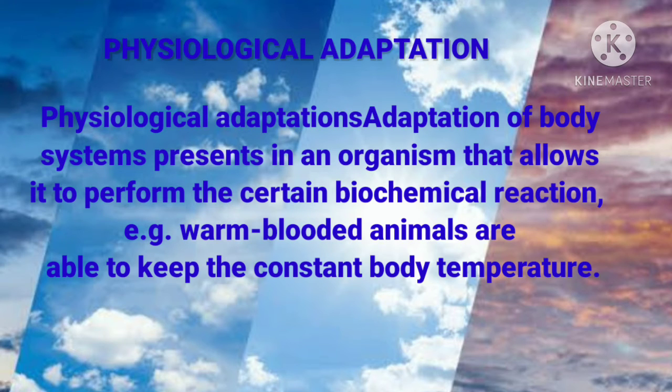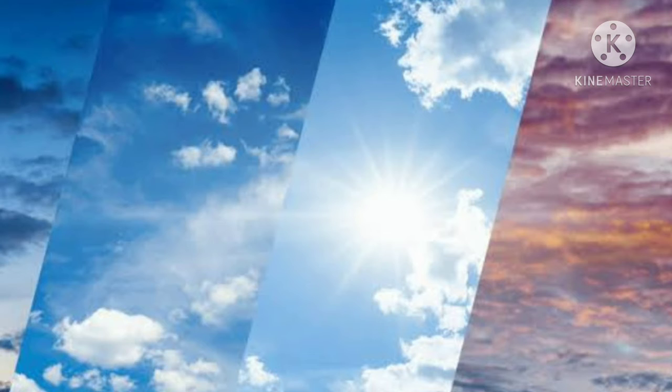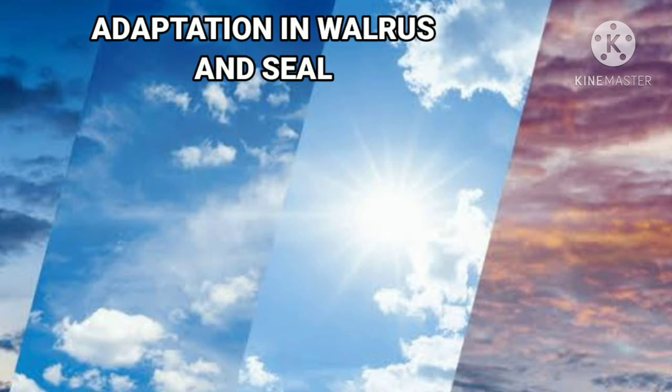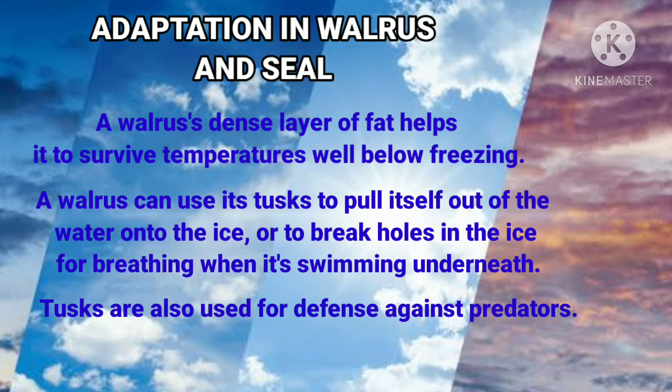Now let us see some other organisms, those living in the polar region. What are their adaptive features? For example, the walrus. The walrus has a dense layer of fat that helps it survive temperatures well below freezing. In very cold climatic conditions, that fat produces heat so that they keep themselves warm. And we have seen the walrus having tusks like this.